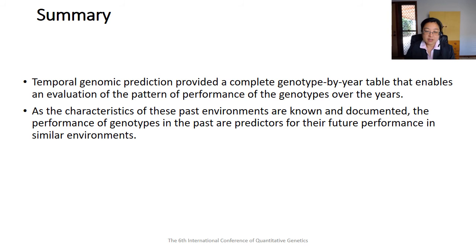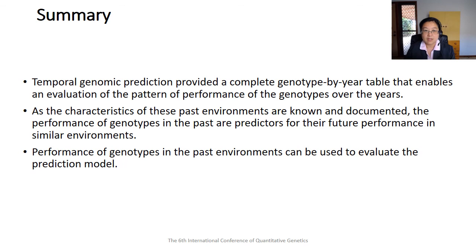Because the characteristics of the past years are known, the performances of genotypes in the past are predictors for their performance in similar years in the future. The historical data can provide a validation set to evaluate the accuracy of the prediction model. We can compare the performances of the genotypes in the past with their predicted performances by applying genomic prediction methodology to the present data.